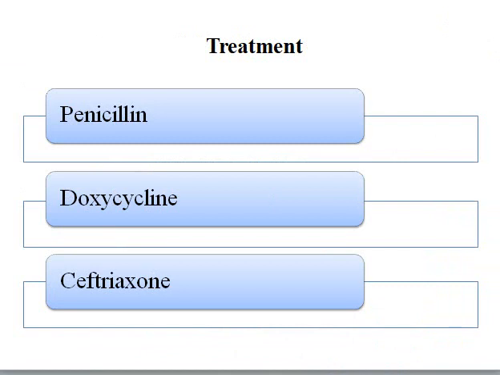And the treatment. The most effective drug for treatment is penicillin. Doxycycline as well as ceftriaxone are given to patients who are allergic to penicillin. So that's all about it. Thank you.